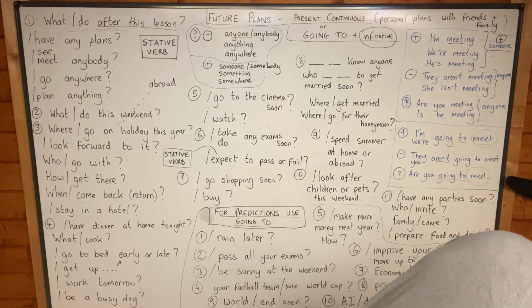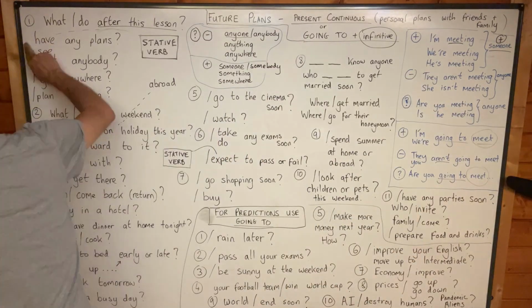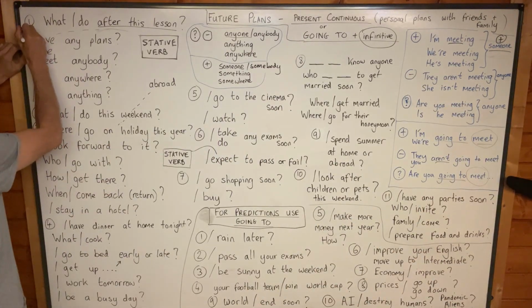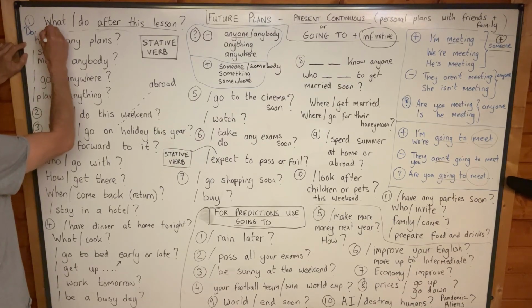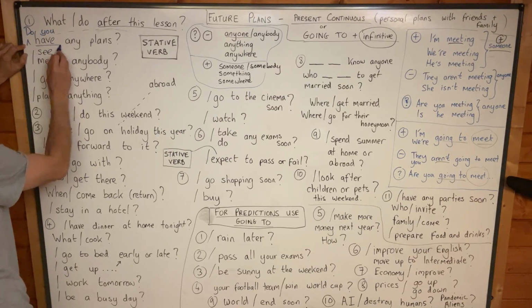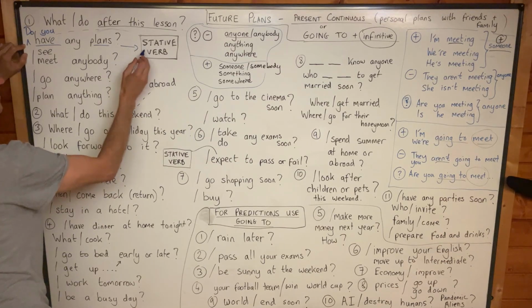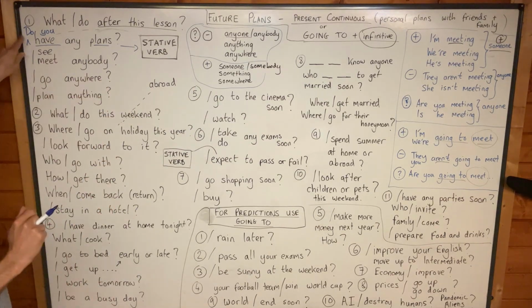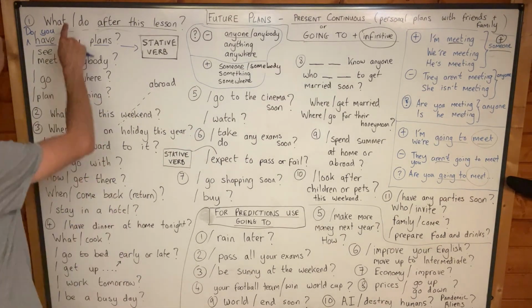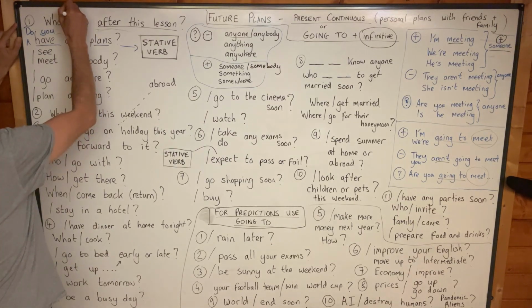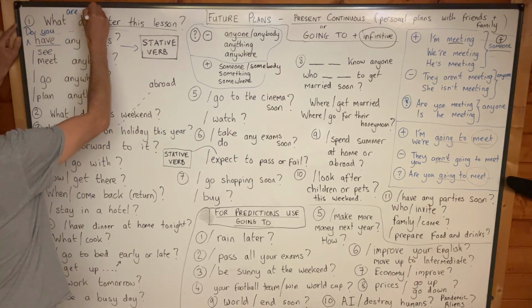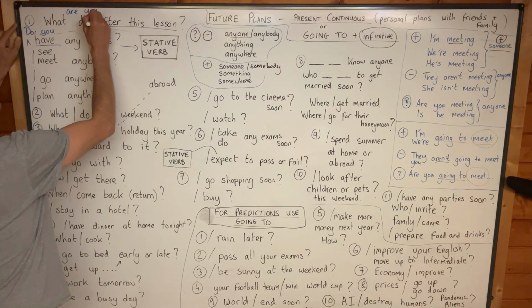Let me write this in blue. Do you have any plans? Remember, question in present simple. Do you have any plans? And remember, have plans is a stative verb. That's why this is do you, present simple. But this is present continuous. What are you doing after the lesson?